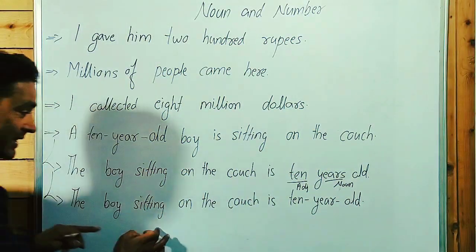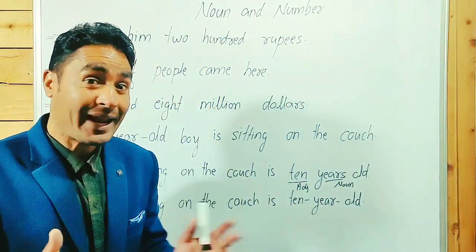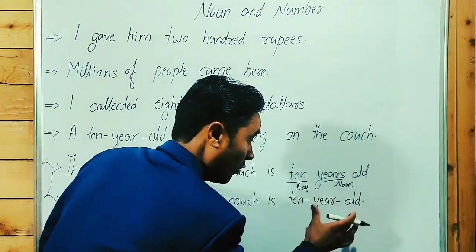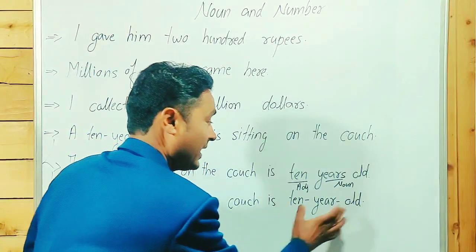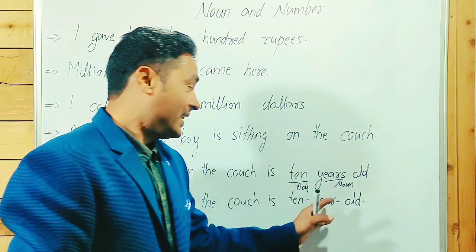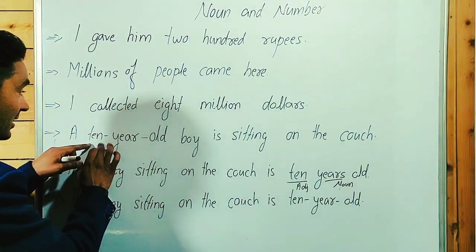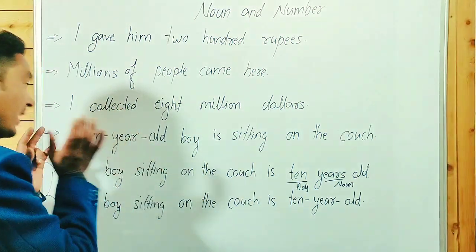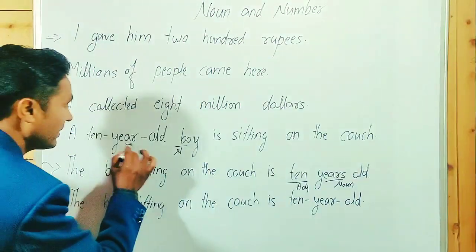The boy sitting on the couch is 10 years old. But the 10-year-old, hyphenated with three words, is a compound noun. What we can't say is 10 years old boy. It's a noun but behaving as an adjective. Boy is the noun over here. Let me write adjective.